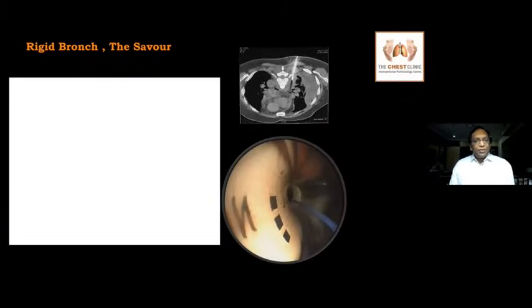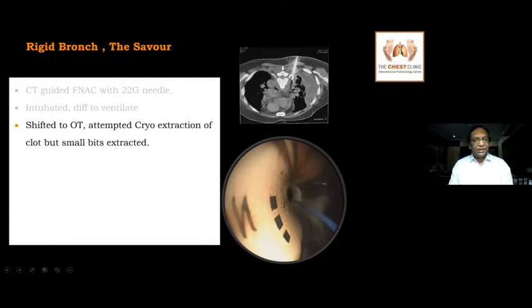A few case examples where rigid bronchoscopy was really a lifesaver. This was an adult with a right paratracheal lesion who underwent a CT-guided FNAC with a 22 gauge needle. Post procedure, he had hypoxia. He was shifted here, and by the time he was shifted, he was in severe gasping. He was intubated and it was very difficult to ventilate, so we thought there was bleeding inside the airway.